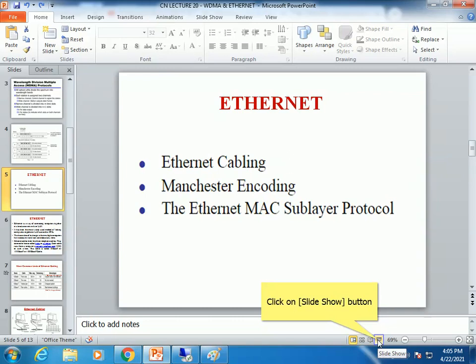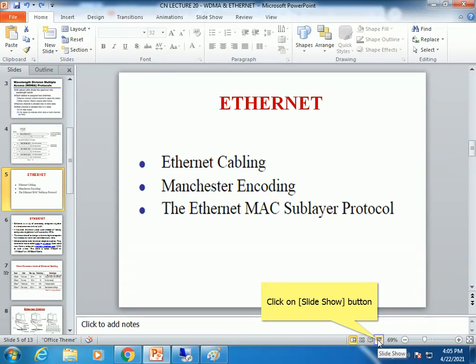Ethernet is a way of connecting computers together in a local area network. It has been the most widely used method of linking computers together in LANs since the 1990s.